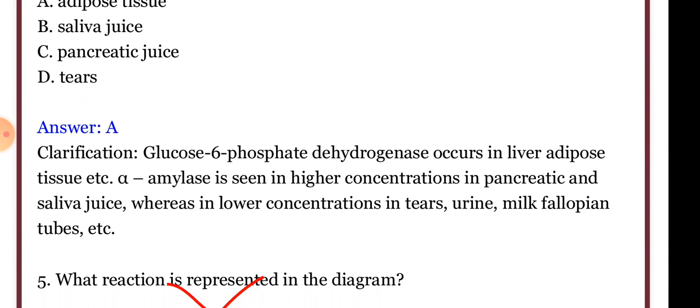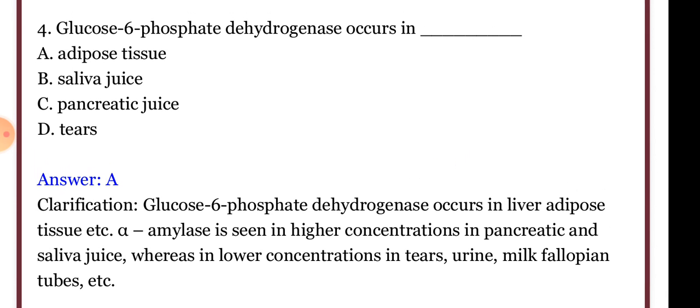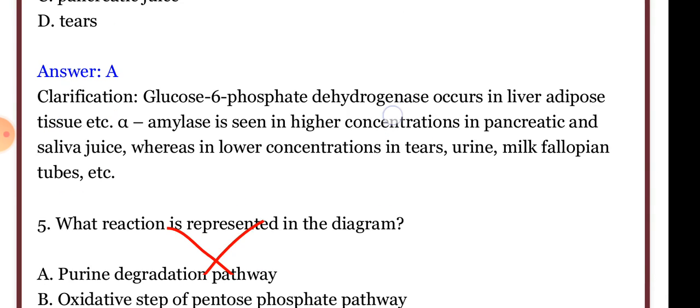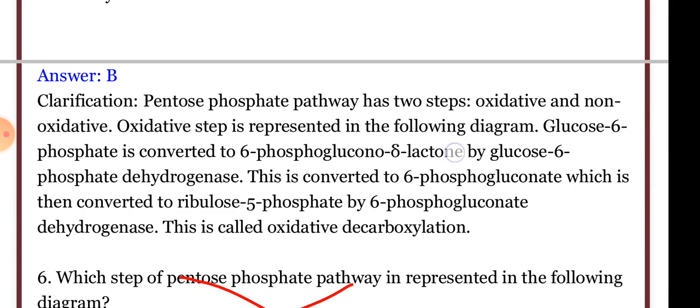Alpha amylase is seen in higher concentration in pancreatic and saliva juice, whereas in lower concentration in tears, urine, milk, fallopian tubes; natural secretions and excretions have a small concentration of alpha amylase. So the only tissue that has glucose 6-phosphate dehydrogenase is adipose tissue. The remaining three have amylase, especially alpha amylase.